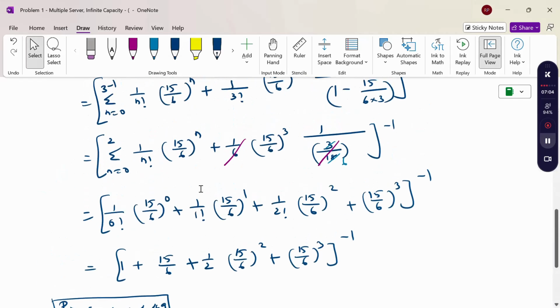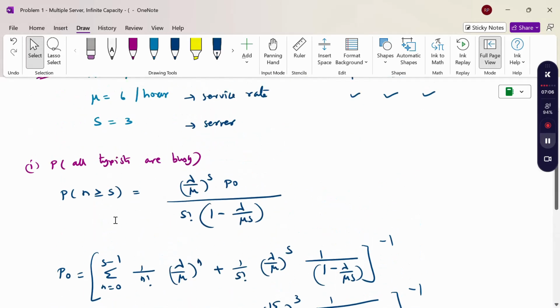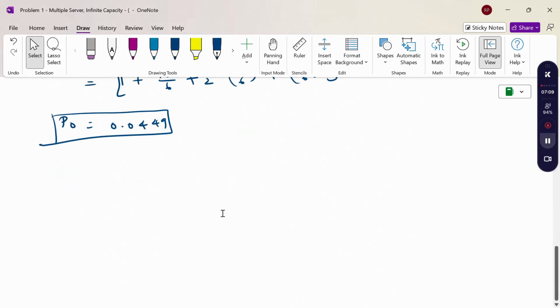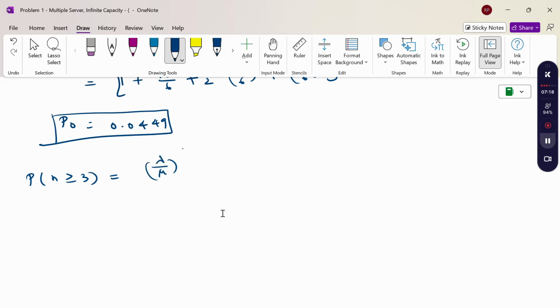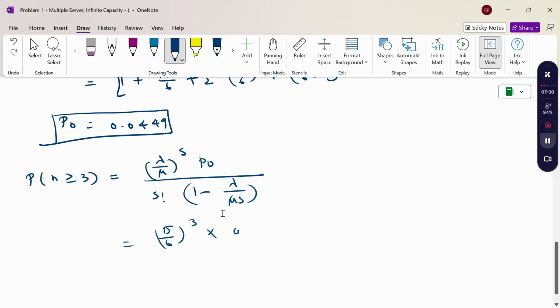But the question is all typists are busy, therefore the probability of n greater than or equal to 3 is (lambda by mu) whole power s, P naught by s factorial (1 minus lambda by mu s). When I substitute, (15 by 6) power 3 into 0.0449 by 3 factorial (1 minus 15 by 6 into 3).